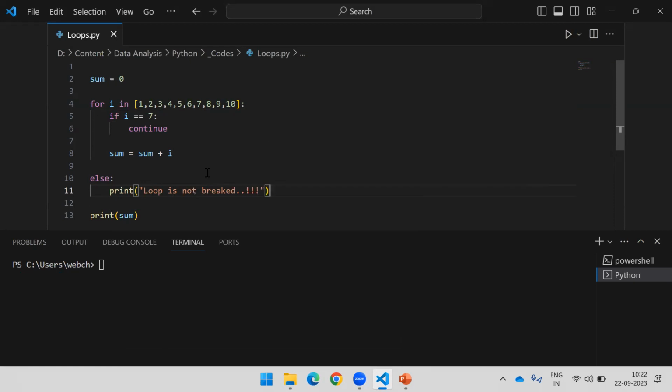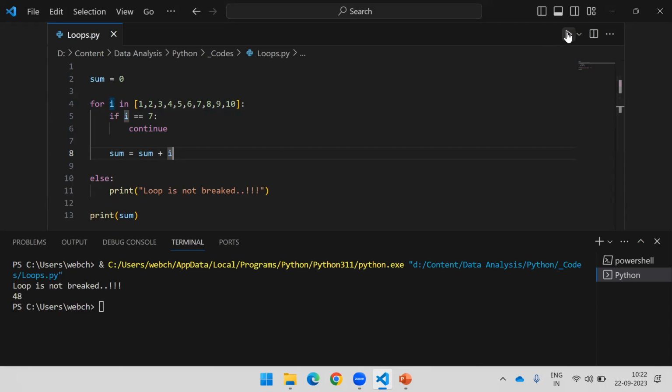So if I run this now, before the result, this will get executed. If I run this, you can see that it is saying loop is not break. Meaning, if you do not break the loop, if your loop execution gets completed and succeeded, this else block will be executed. When your loop succeeds, in that situation only, this block is going to execute.